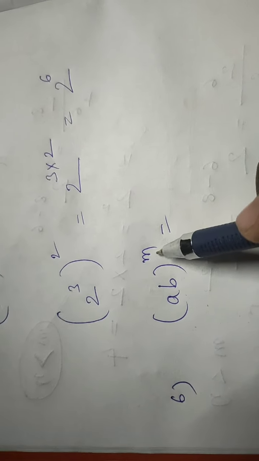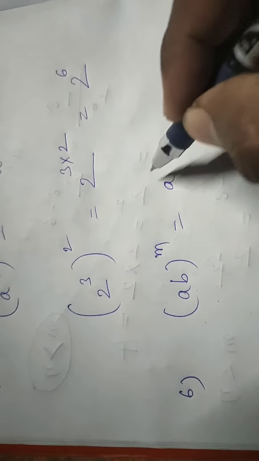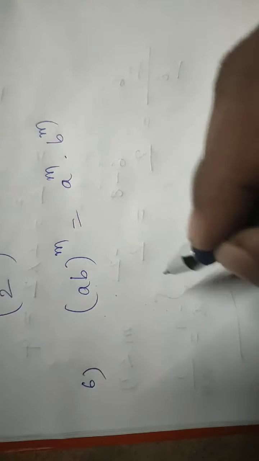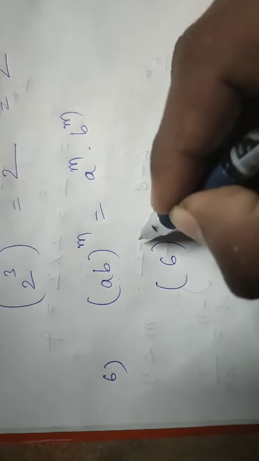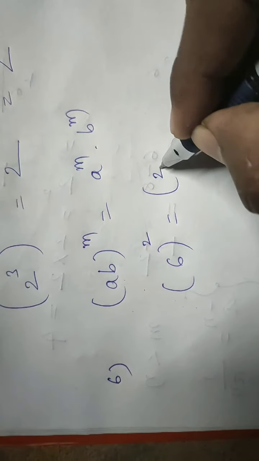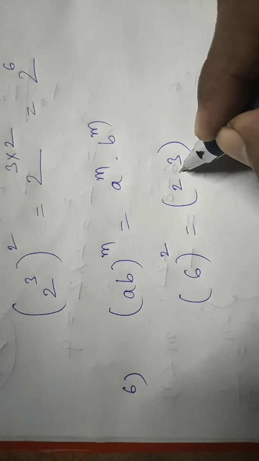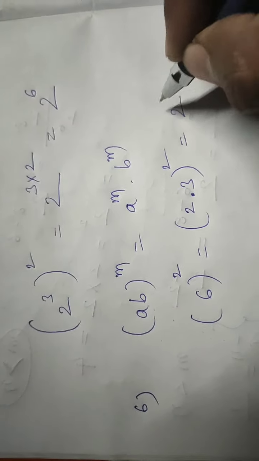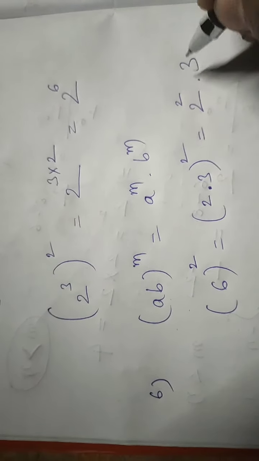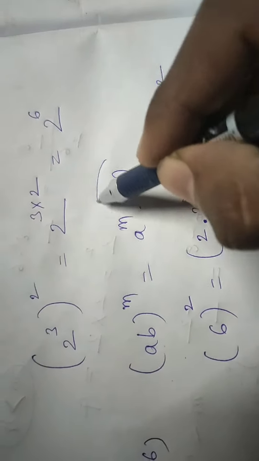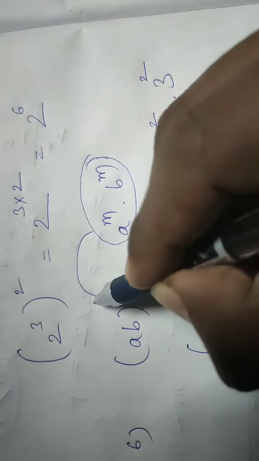And power is single power. Then we'll write a^m into b^m. For example, 6 power 2: somebody said, then 6 I can write as 2 times 3. I'll write the square only, so simply I'll write 2 square into 3 square. That means the formula can work in reverse also.